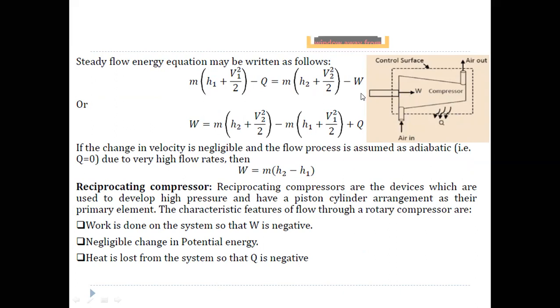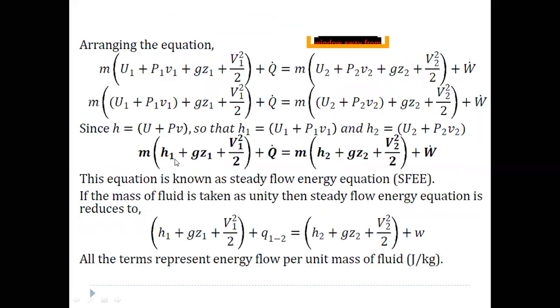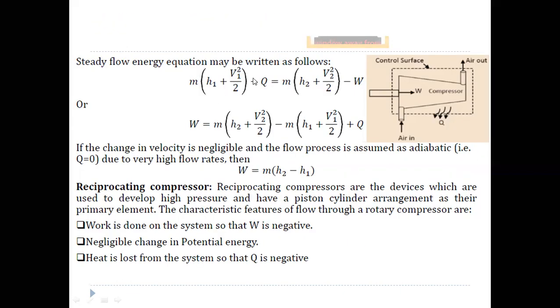So applying SFE, we are neglecting the potential energy because there is not much difference in height. If you apply SFE to this, m into (h1 plus gz1 plus v1 square by 2) plus Q is equal to m into (h2 plus gz2 plus v2 square by 2) plus W dot. In this equation, if I neglect potential energy, the z1, z2 terms will be neglected. Only enthalpy and kinetic energy will be there, enthalpy and kinetic energy at state 1. And since heat is lost from this system, we are taking Q as negative here, and since work is done on the system, W is taken as negative.